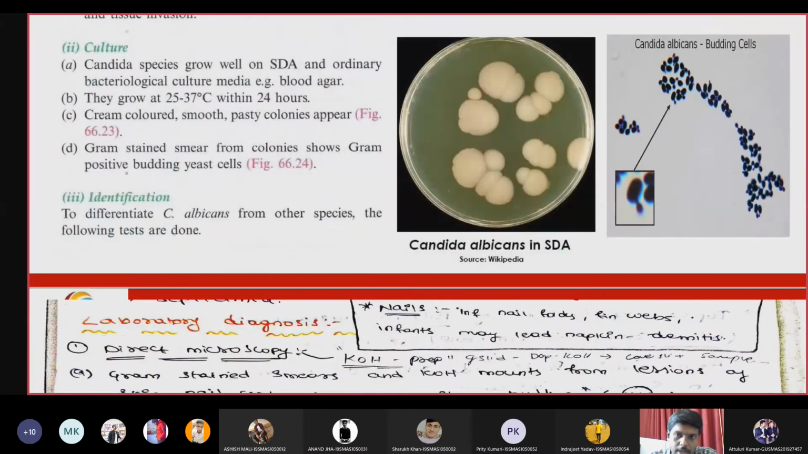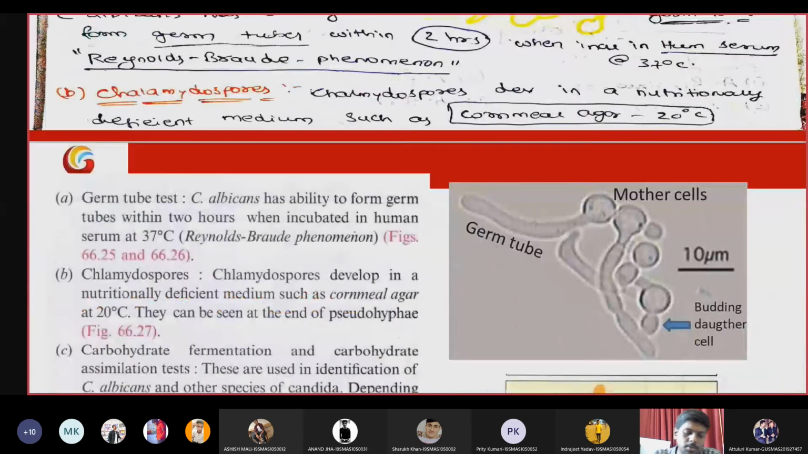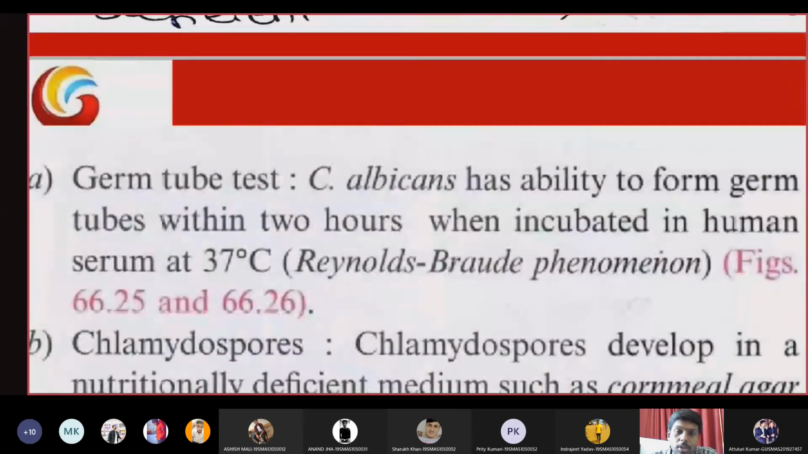Special identification tests for Candida include the germ tube test, which is a specific test to identify Candida albicans. We inoculate the Candida in human serum and incubate it at 37 degrees centigrade for 2 hours. By this, we can see the growth of pseudohyphae. Presence of pseudohyphae indicates positive for Candida. This phenomenon is also called the Reynolds-Braude phenomenon.